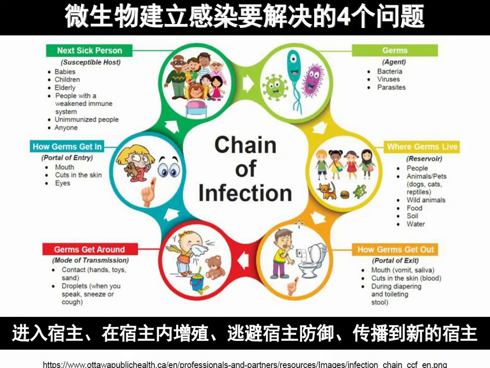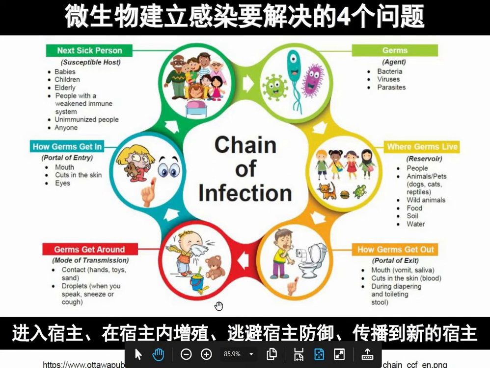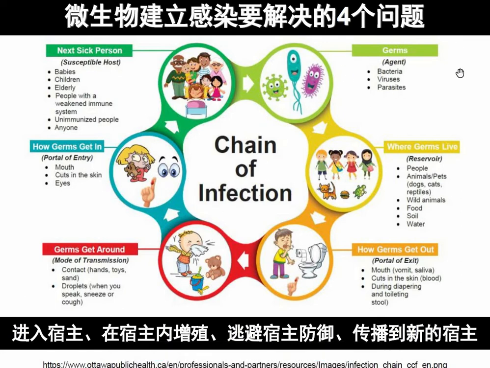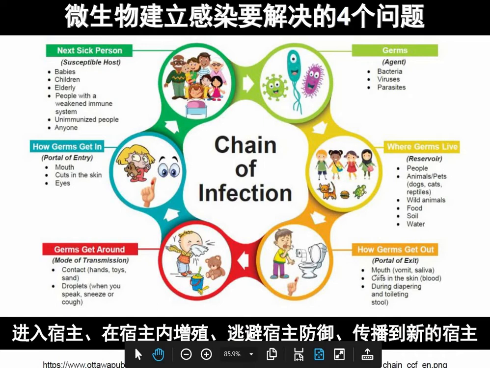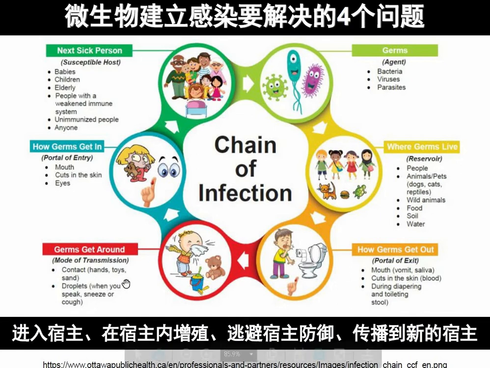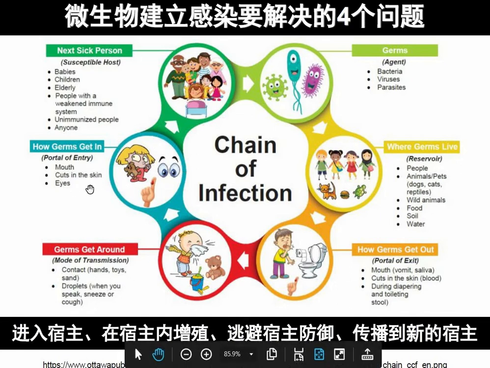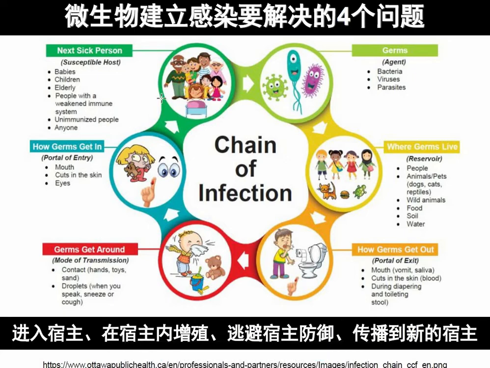And then what is the mode of transmission like? First it enters the body, then it multiplies in the body, it gets out of the body, and it enters another body. Normally there are germs, and we can define this chain of infection: germs like viruses, bacteria, parasites will enter into the body. They are present in animals, dogs, food, soil, and then come out through the sick person's mouth, cuts, through contact and droplets. The portal of entry is the mouth, cuts and eyes, and then the next sick person goes again.